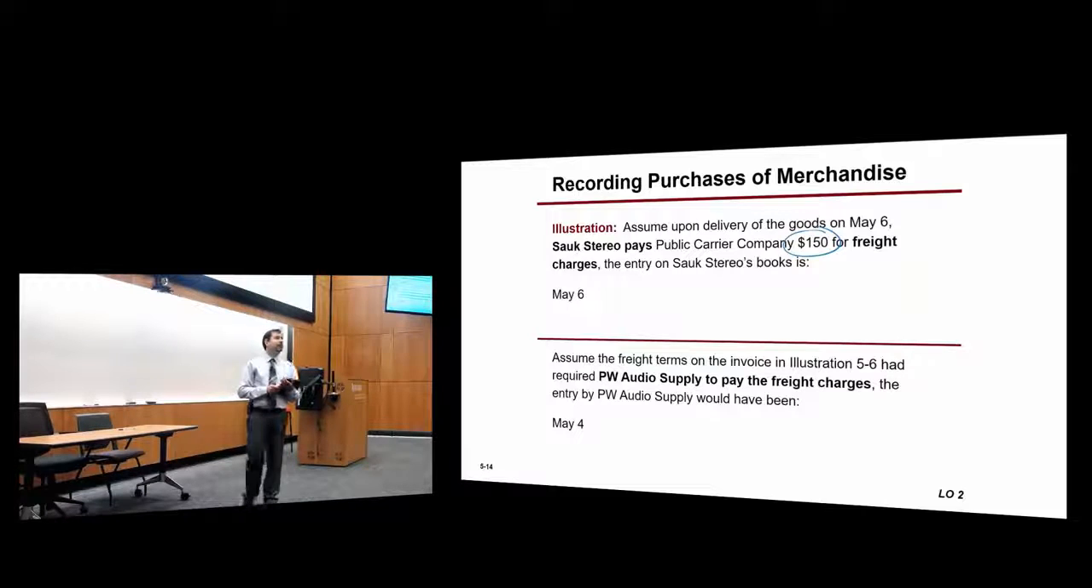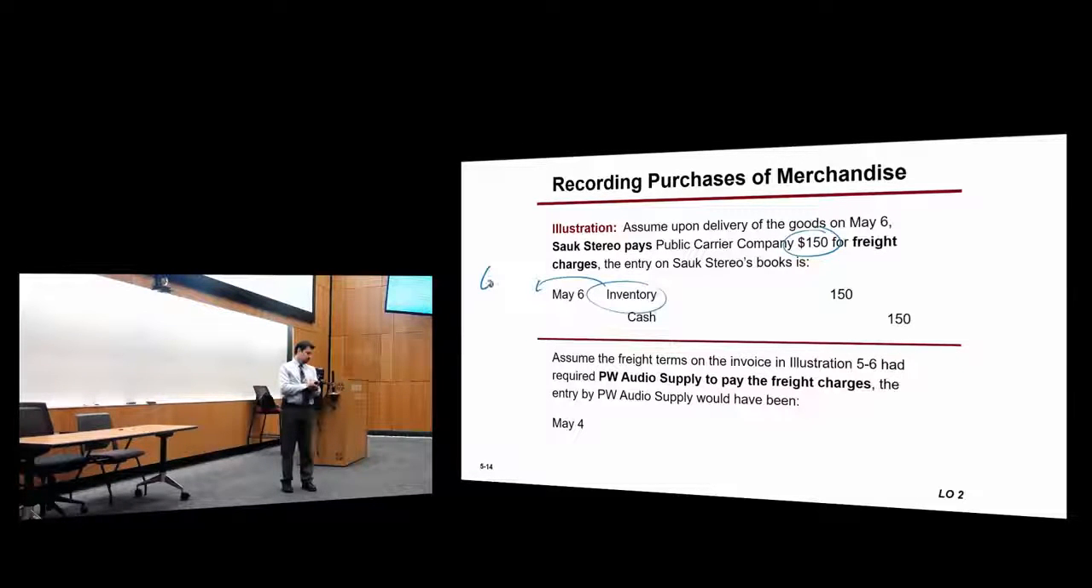What happens to their cash? Cash decreases. So you credit it, because they are paying in cash. So their cash decreases, so you know that you're going to credit cash $150. What do you debit? Inventory, because the value of your inventory has increased. So here, the cost of inventory has increased, okay?